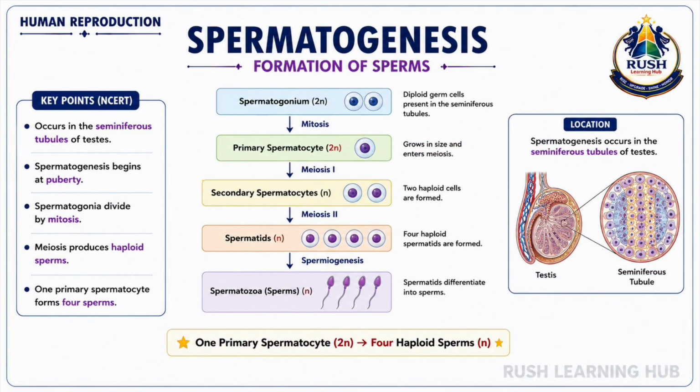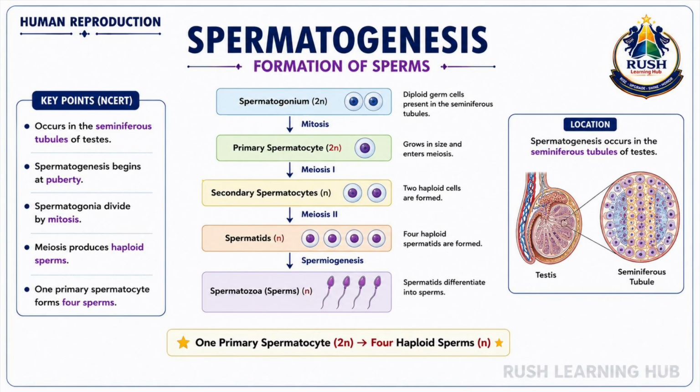The process of sperm formation, spermatogenesis, occurs in the seminiferous tubules of the testes and begins at puberty under the influence of hormones. The process starts with diploid germ cells called spermatogonia. These cells undergo mitotic divisions to increase their number. Some spermatogonia grow in size and become primary spermatocytes, which contain 46 chromosomes or a diploid set of chromosomes. Each primary spermatocyte undergoes the first meiotic division, known as meiosis I, to produce 2 haploid secondary spermatocytes. Each secondary spermatocyte then undergoes the second meiotic division, or meiosis II, resulting in 4 haploid spermatids.